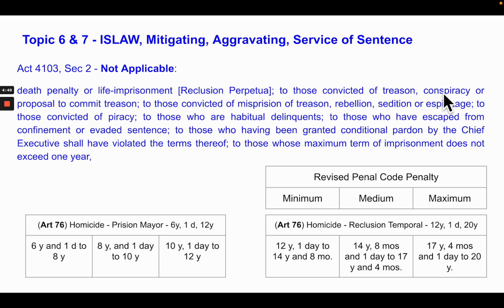It also does not apply if you are convicted of treason, conspiracy, misprision of treason, rebellion, espionage, piracy, habitual delinquents, escape, evaded service of sentence, granted conditional pardon by the president and violated the pardon, and if the imprisonment term does not exceed 1 year. So if your imprisonment term is 1 year, there is no minimum period to that.